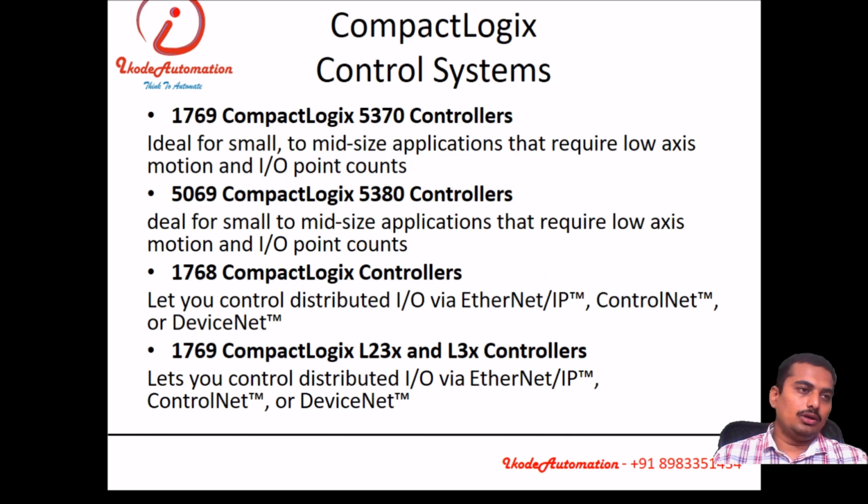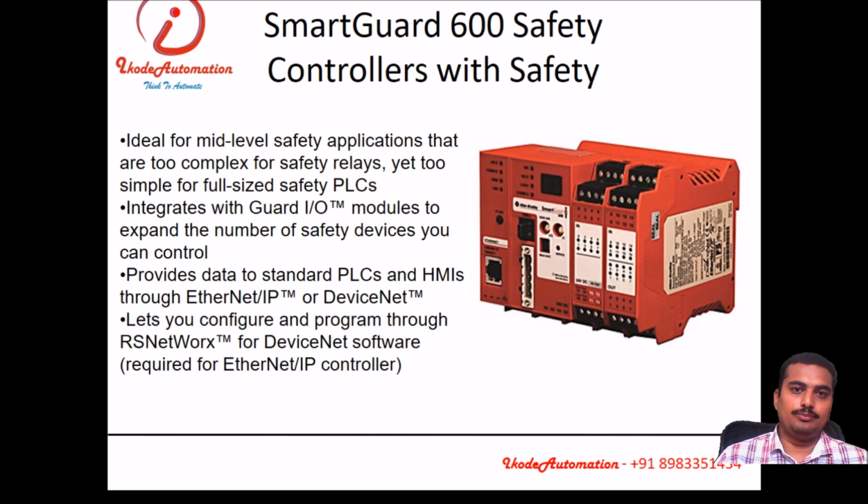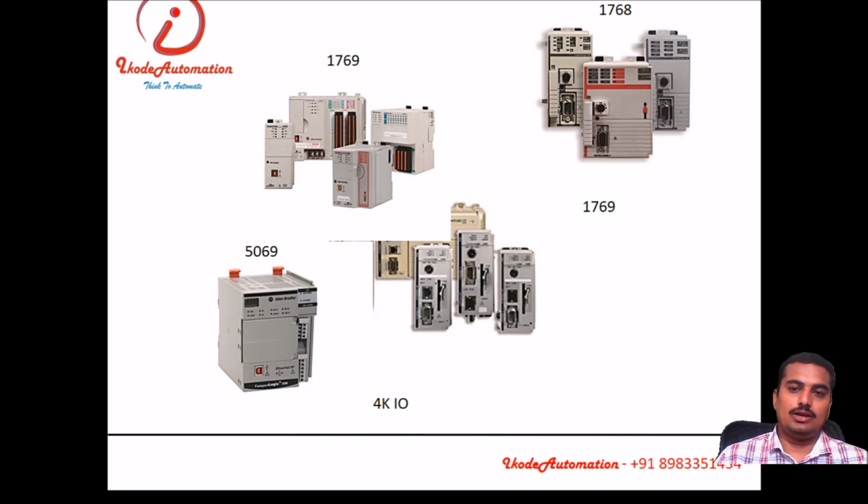I am not going into detail today on the features available with these controllers, because we have very limited time. We can see that later. Then CompactLogix and ControlLogix systems are available. Those support a few thousand to a few lakh input outputs, and these PLCs are used for DCS-type control systems.